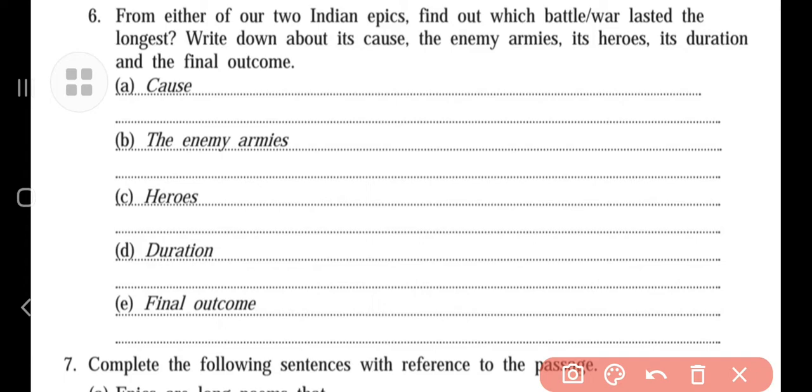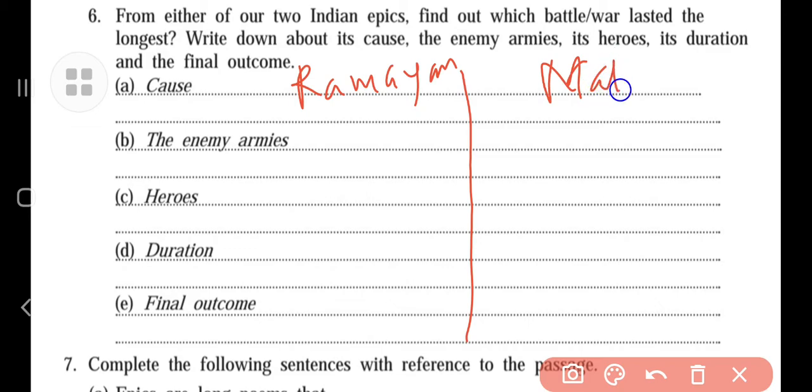Now you have to make two columns here. Here you can write Ramayana, and here you can write Mahabharata.